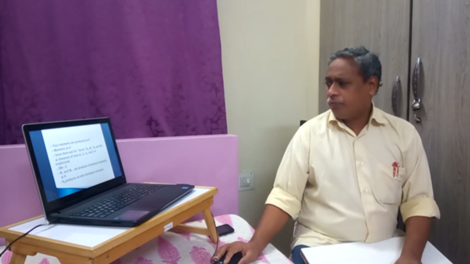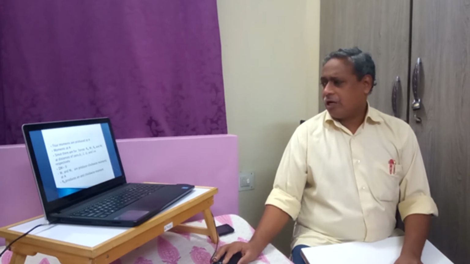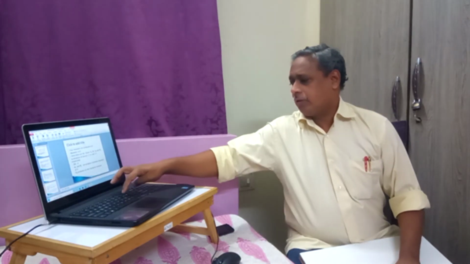Since there are four forces, RA, W1, RB and W2, these are four forces which are acting at distances.